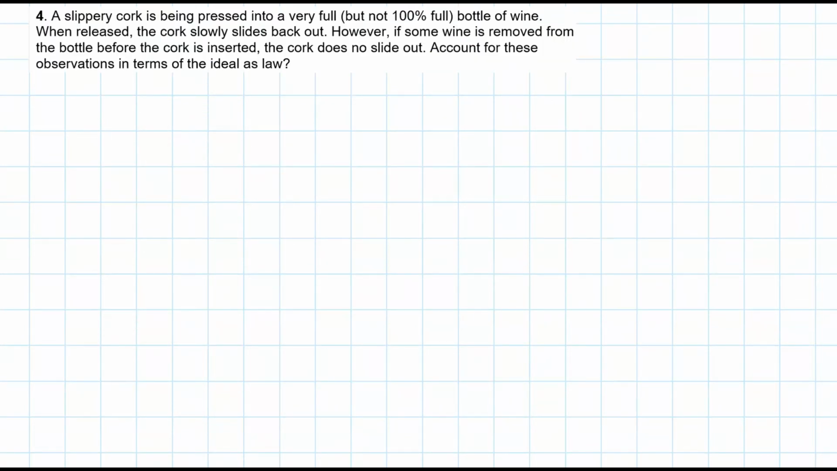4. A slippery cork is being pressed into a very full, but not 100% full, bottle of wine. When released, the cork slowly slides back out. However, if some wine is removed from the bottle before the cork is inserted, the cork does not slide out. Account for these observations in terms of the ideal gas law.